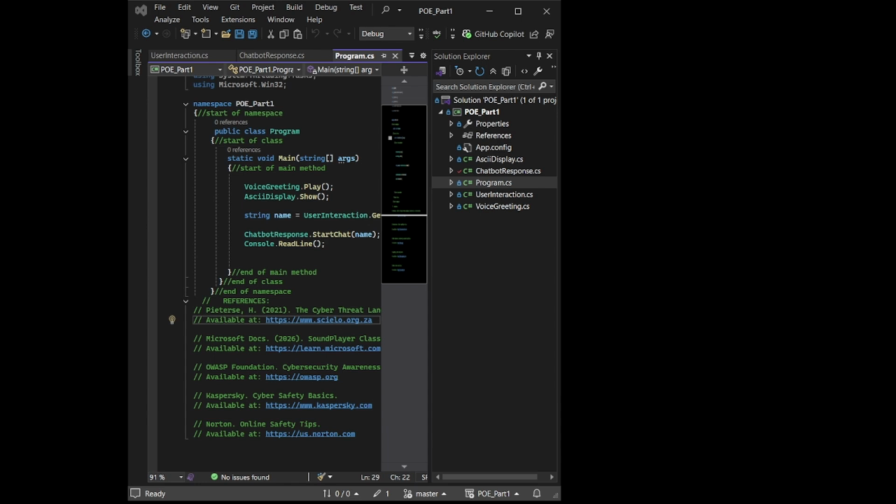My program is structured using multiple classes to improve readability and maintainability. Each class has a specific responsibility. We have the program class, the voice greeting class, ASCII display, user interaction, and chatbot response.